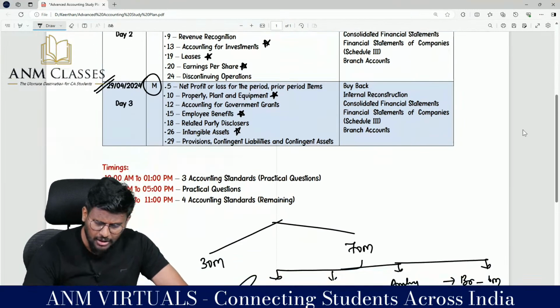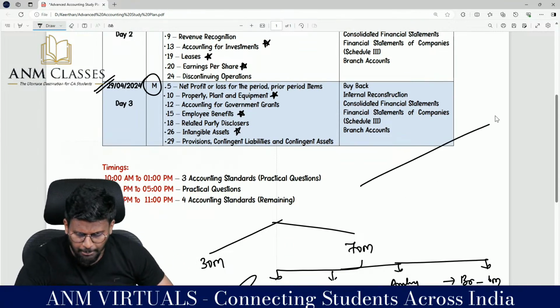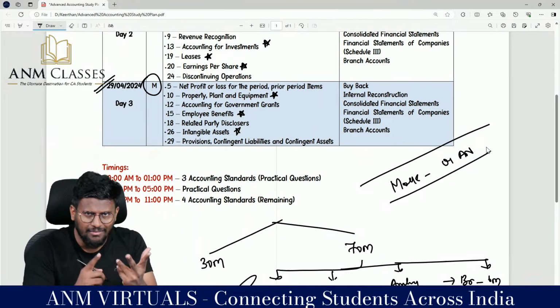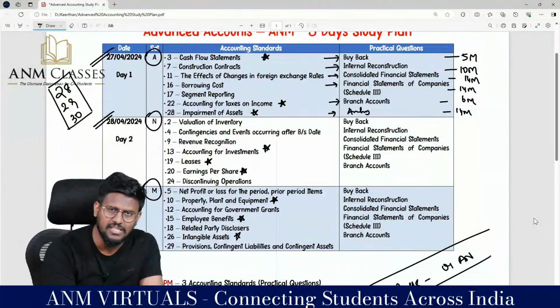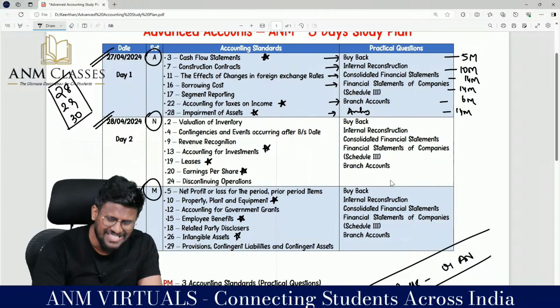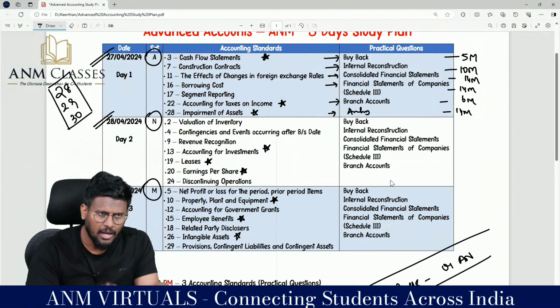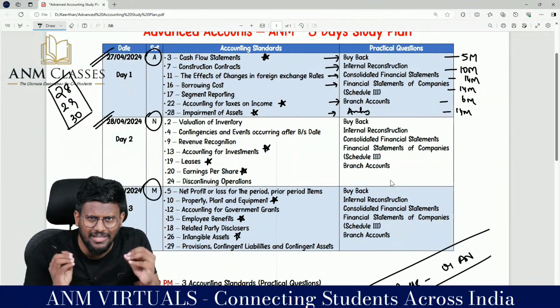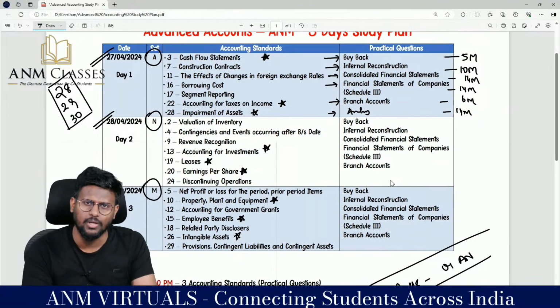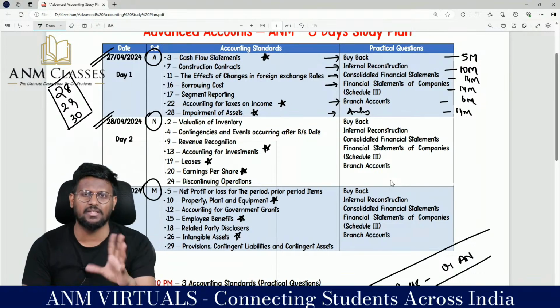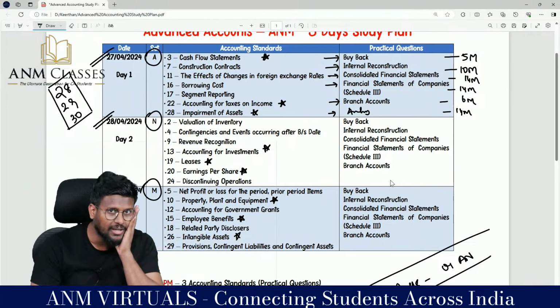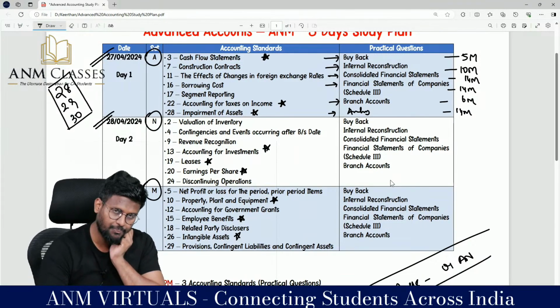And if you have not written mock number 2, write a mock one afternoon, my dear lovable students. Because 28, 29, 30, 3 days you sit and prepare. Sir, how to prepare? Day number 1, this AS you have to prepare. Day number 2, this AS. Day number 3, this AS. From now onwards, don't study your tax or law fully, put it into advanced accounting. Because if you are able to perform well in advanced accounting and score 70 plus in advanced accounting, that's game over for the group, is what my opinion is all about.